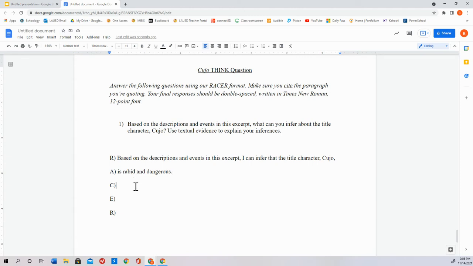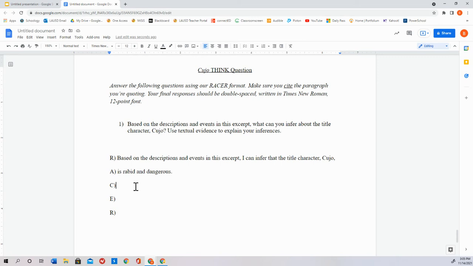Now, we need to cite our evidence. We have to do our citation. But even before we cite the evidence, even before we find a quote, what do we need to do first? Do you remember? Please remember that you can't assume that whoever's reading your work, even if it's me, your teacher, that I know what we're talking about, that I know the book.